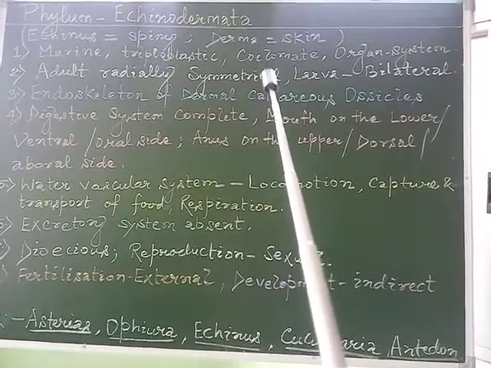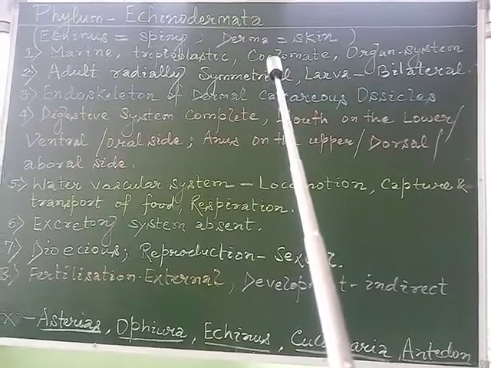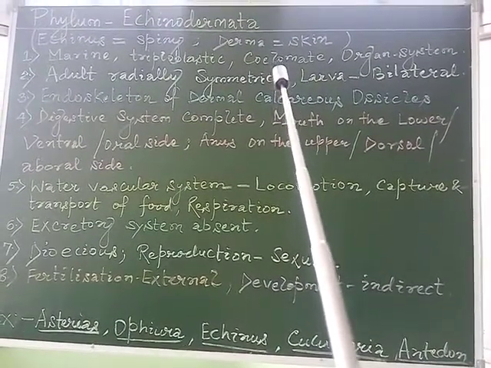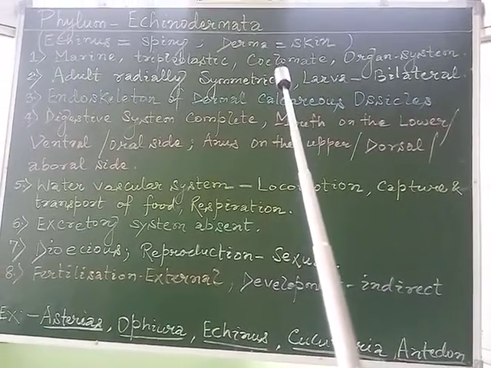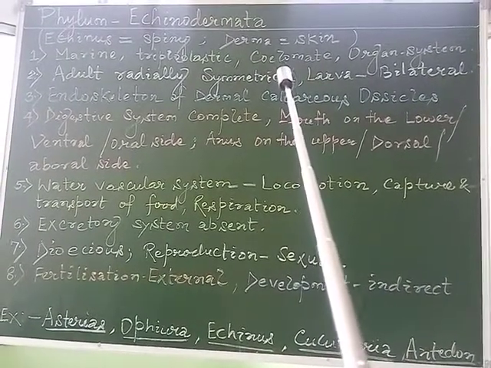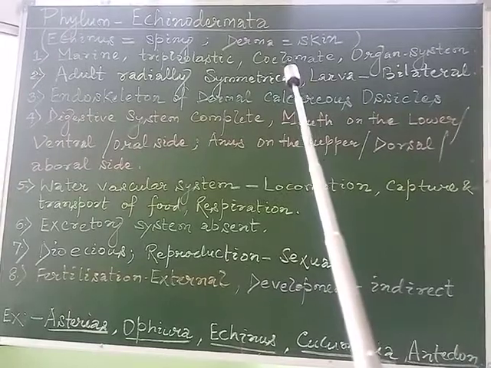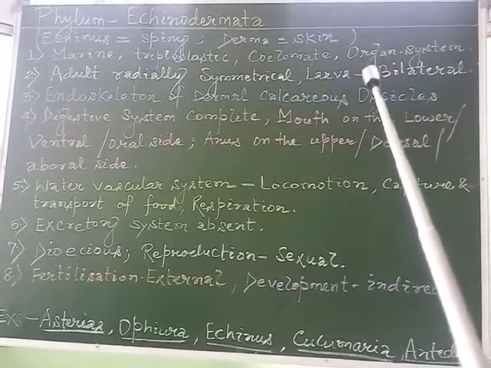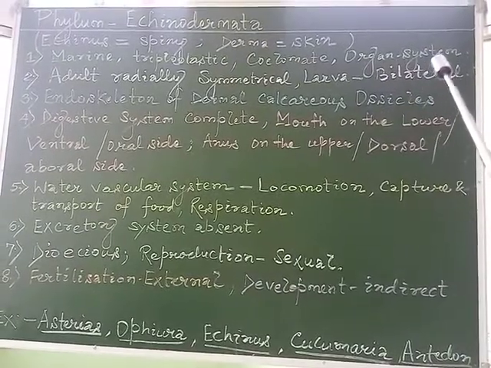They are also coelomate animals, means true coelom is present, means the cavity in between the body wall and the alimentary canal. Due to the presence of a true body cavity, they have true organs and organ system level of body organization.